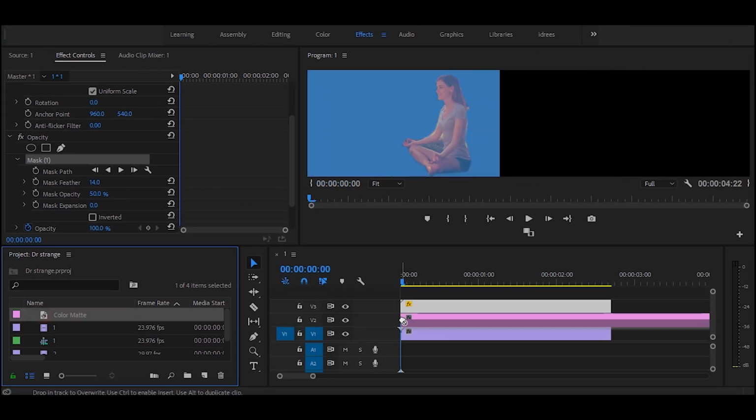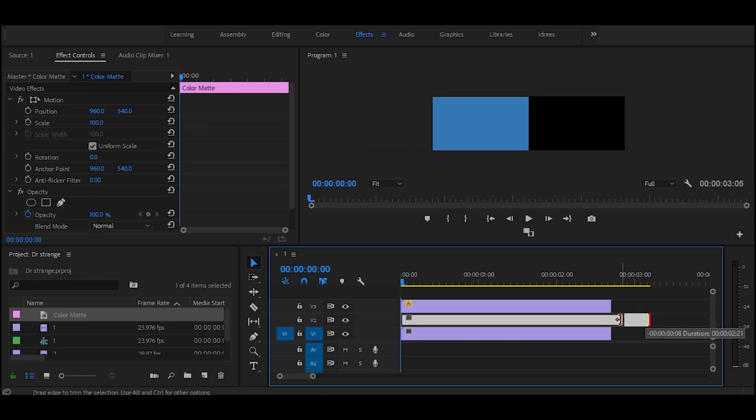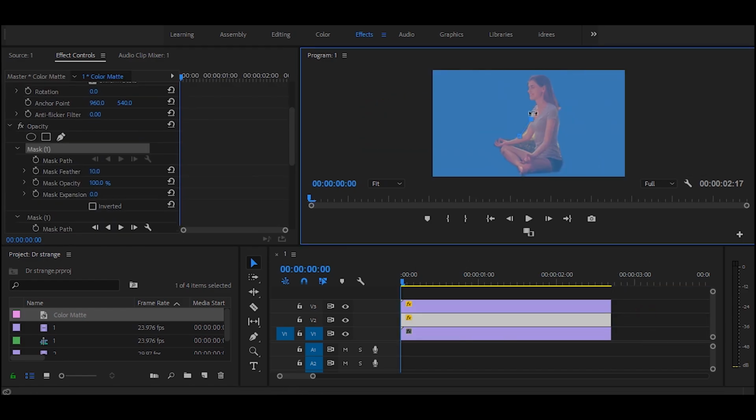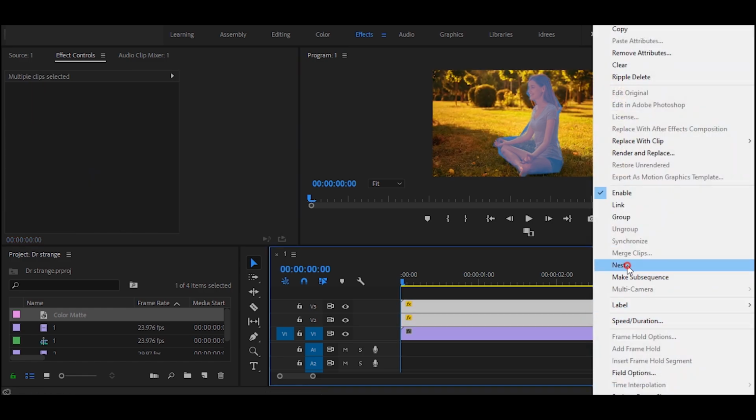To add a bluish effect, add a color matte of blue color between two layers. And also mask the color matte over the object. Now nest both upper layers.